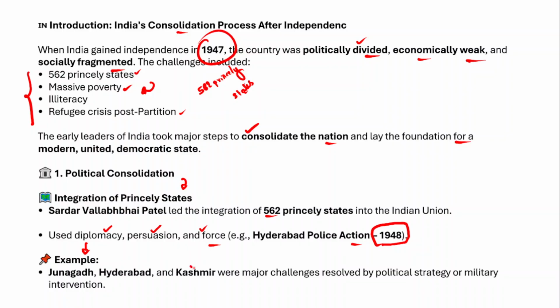So the Treaty of Accession was signed by the Kashmir Raja Hari Singh, and Hyderabad was merged into India through the police action, and Junagadh was also merged into India. So they actually posed major challenges, and those challenges were resolved by political strategy or military intervention, right?